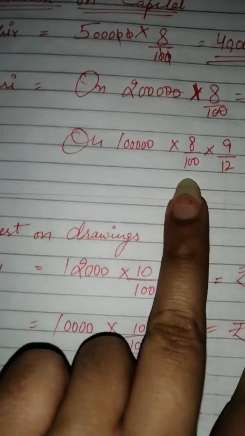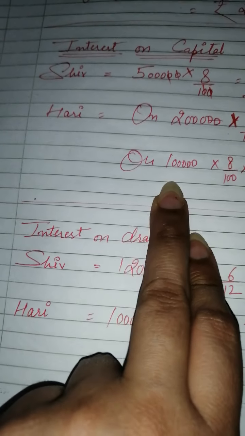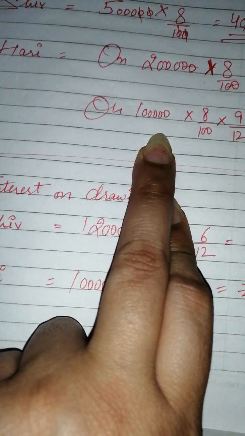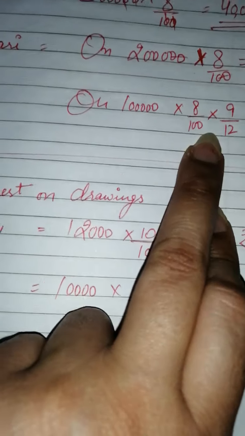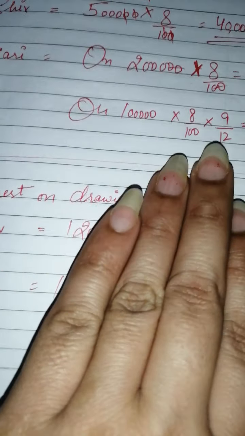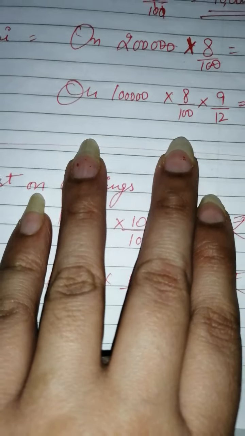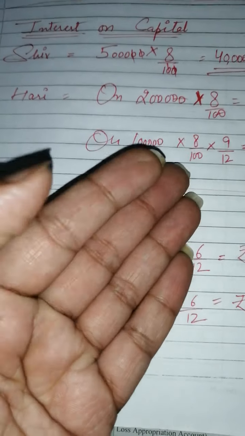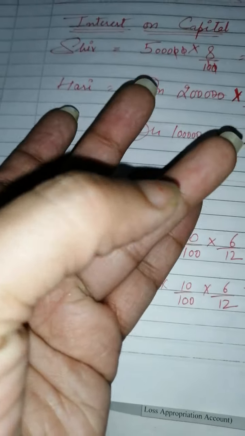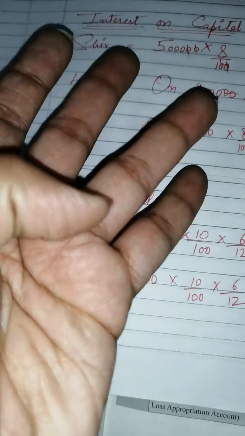In the same question we are given that Hari has introduced 1 lakh more additional capital on 1st July 2013. From July 2013 to March 2014, how many months are there? July, August, September, October, November, December, January, February, March. 9 months are there.